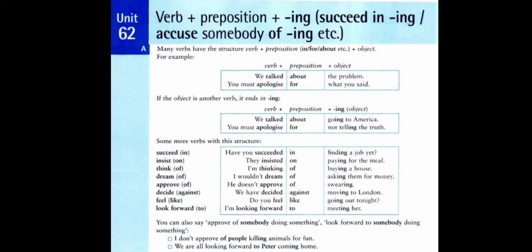If we think of the clause, what you said, we have you as subject, said as verb, and what as object, and here it is a complete sentence. So what you said here is a noun clause in the position of object for the preposition for.